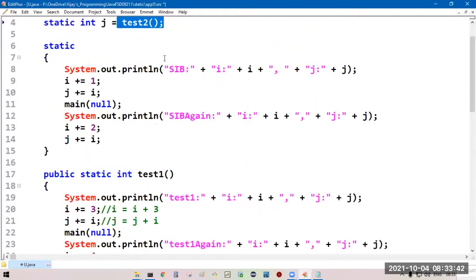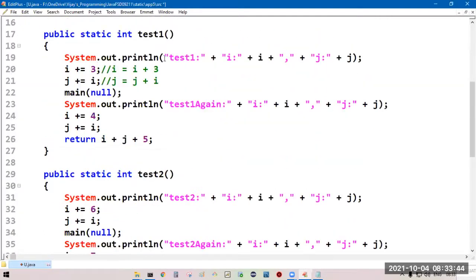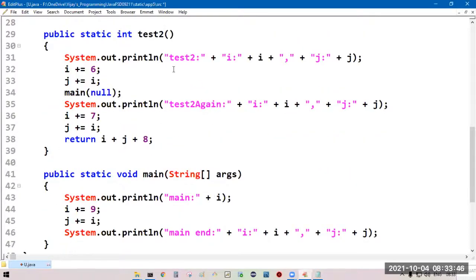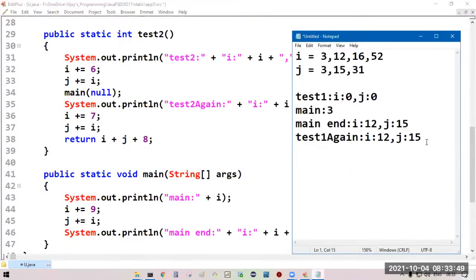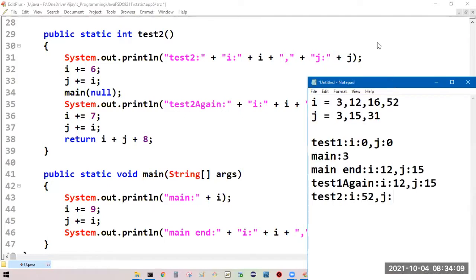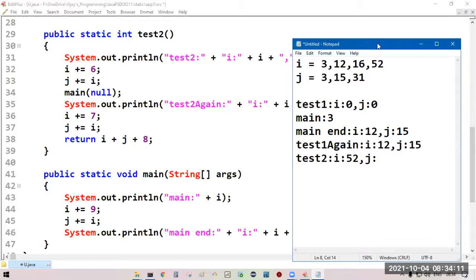Come to test2. Test2: current i value, that is 52, current j value, that is 31.